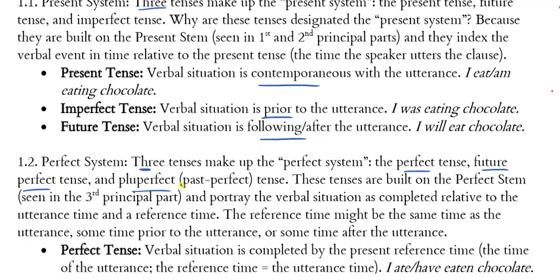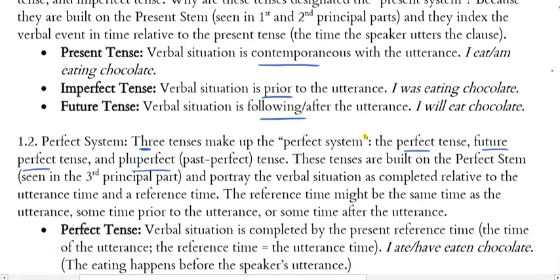The verbal situation is completed relative to the utterance time, when the person makes the statement, and to a reference time, which is some situation that could be different than the time of the utterance. The reference time might be the same time as the utterance. So here reference time and utterance time are the same. The reference time, though, may be prior to the utterance, and possibly the reference time could be sometime after the utterance. I hope these examples will help you understand that concept.